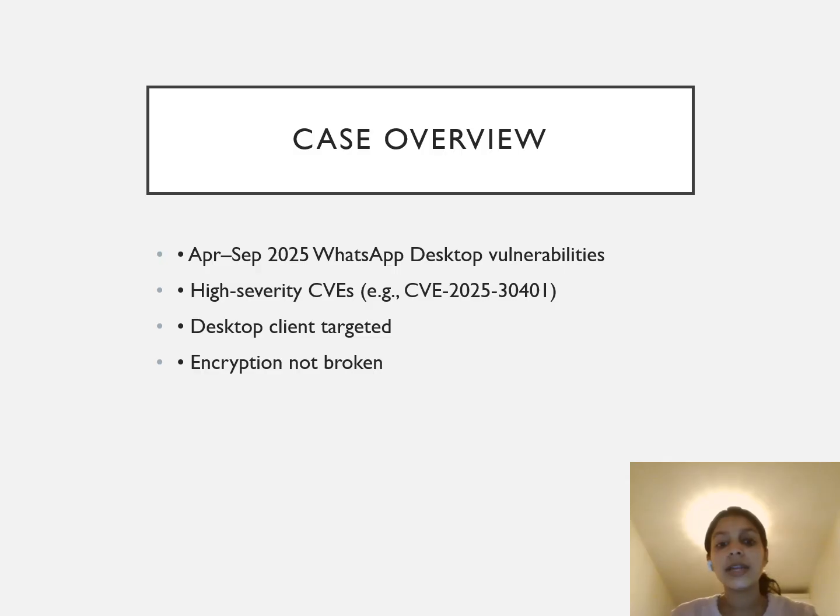As we can see, between April and September 2025, several high severity vulnerabilities were discovered in WhatsApp, including, as I mentioned, CVE-2025-30401. These vulnerabilities affected the desktop version, not the mobile application. Importantly, the cryptographic protocols were not broken. Instead, attackers exploited weaknesses in how the desktop client handled messages, files, and its interaction with the operating system. So it clearly shows that secure communication depends not only on encryption but also on secure implementation at the endpoint.